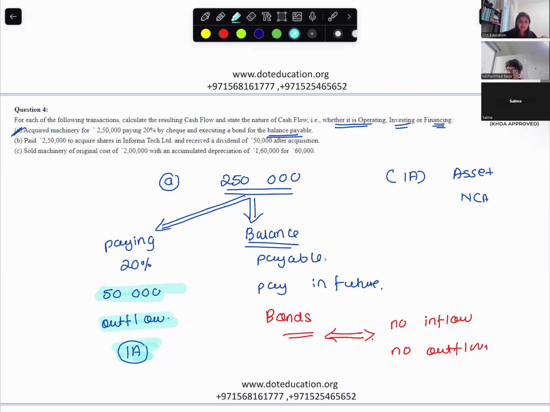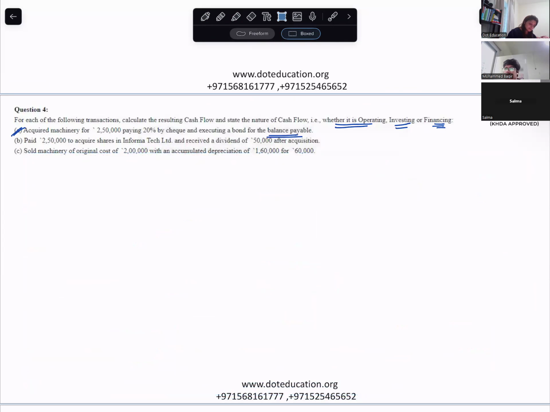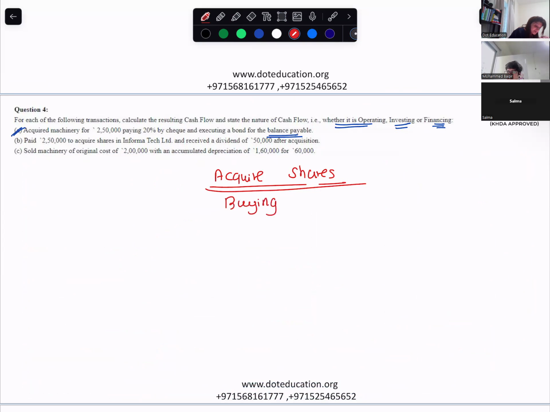Can you read the next part? Paid 2,50,000 to acquire shares in Informatech Ltd and received a dividend of 50,000 after acquisition. Paid 2 lakh 50,000 to acquire shares. Acquiring shares means we are paying for shares, like investing. You're buying shares. Buying shares is which activity? Investing activity.